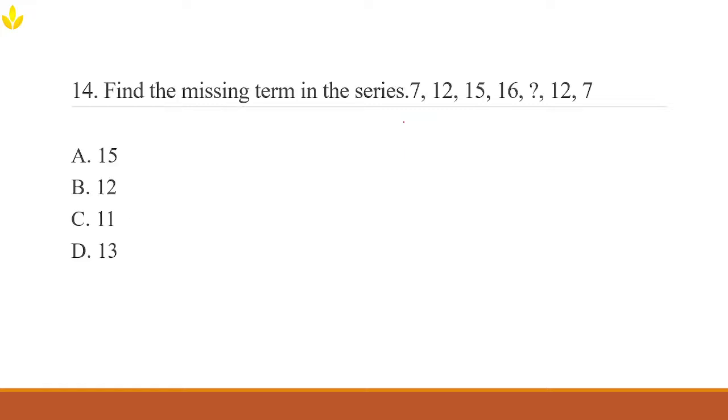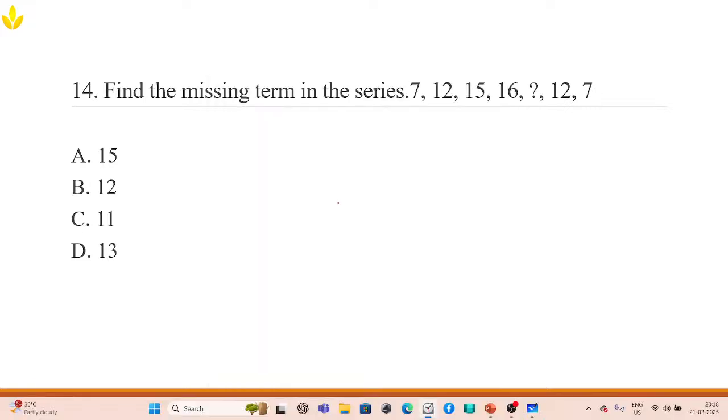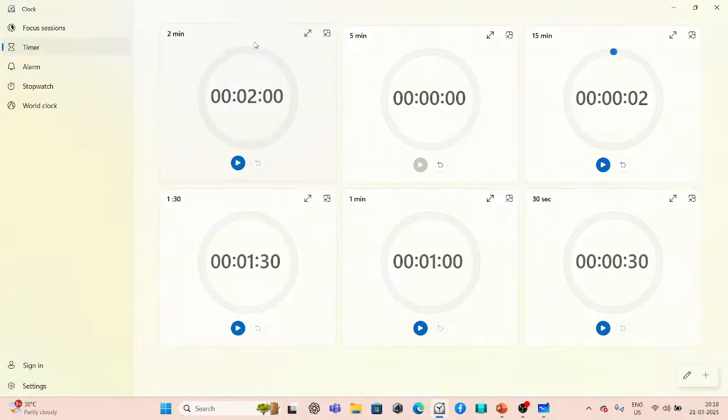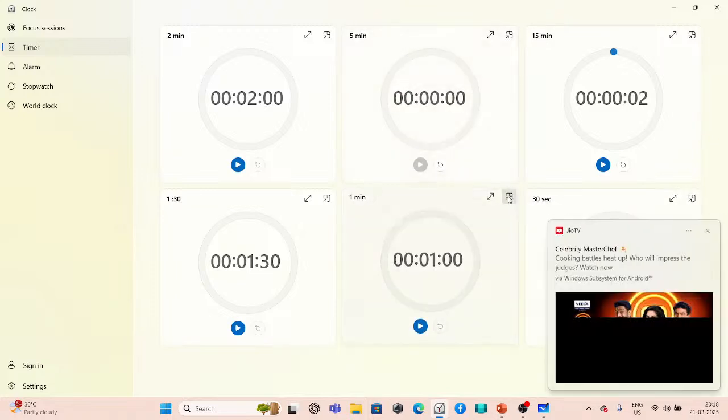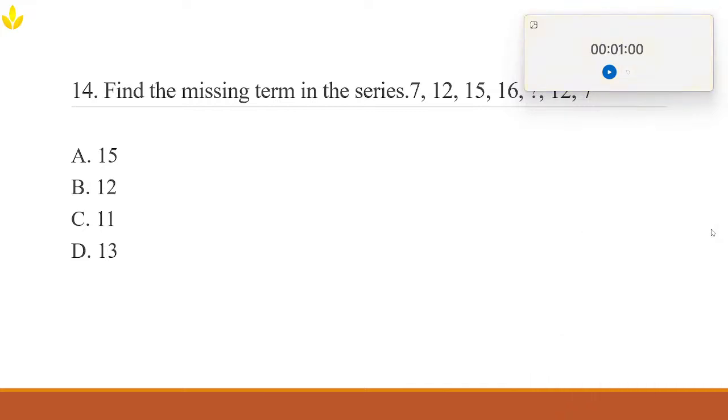All right, then. We have one more question, which is based on the missing term series. I am not going to do this one because I've been solving a lot of problems and I need to give you people some little work to do also, isn't it? So I'll just start a timer. I'll give you exactly 1 minute to crack this problem.